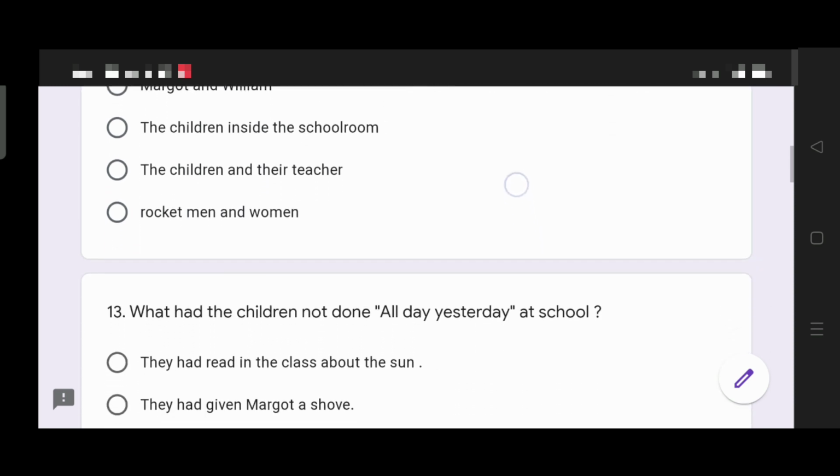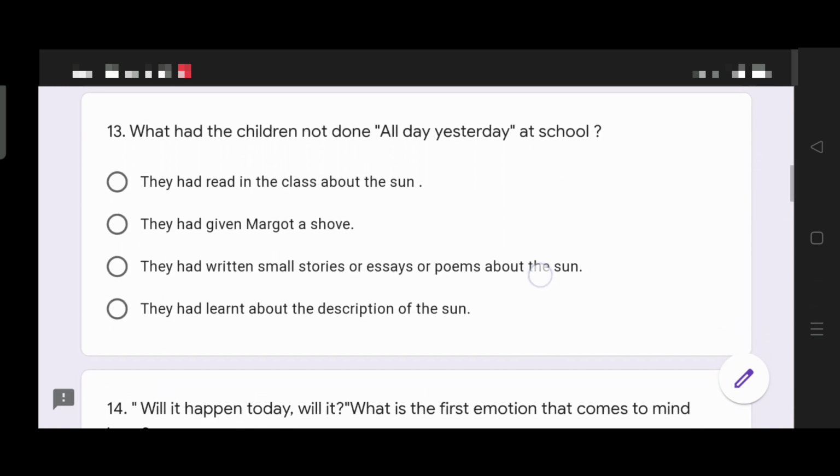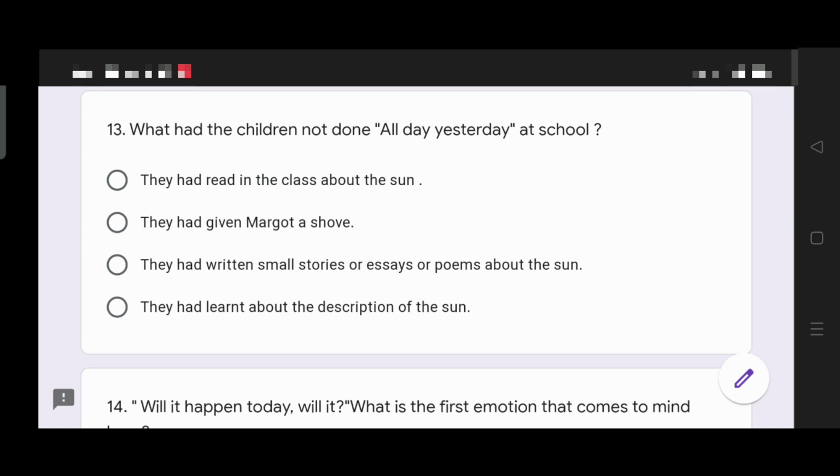Next, question number 13. What had the children not done all day yesterday at school? Again, not done. They had read in the class about the sun. They had given Margaret a shove. They had written small stories or essays or poems about the sun. They had learnt about the description of the sun.